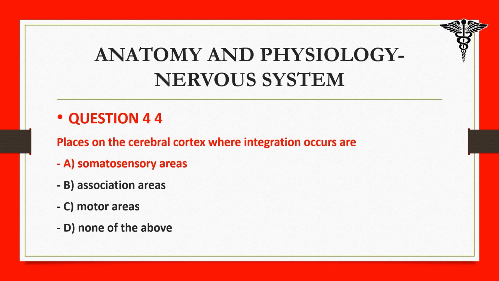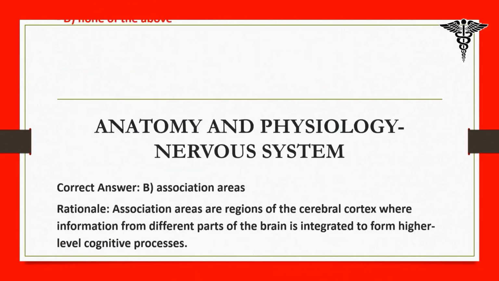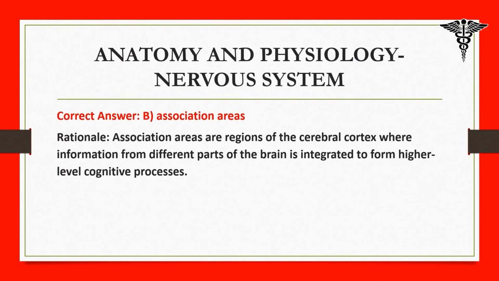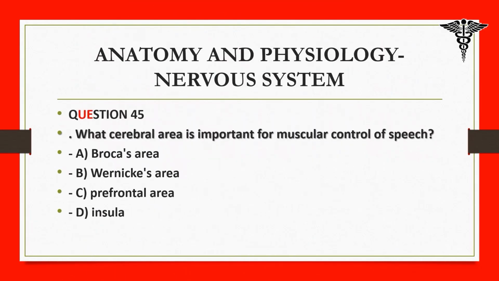somatosensory areas, B. association areas, C. motor areas, D. none of the above. Correct answer, B. association areas. Rationale: association areas are regions of the cerebral cortex where information from different parts of the brain is integrated to form higher-level cognitive processes. 45.